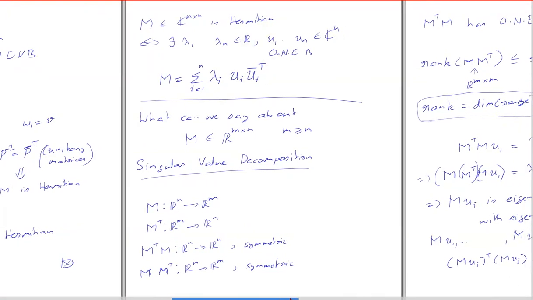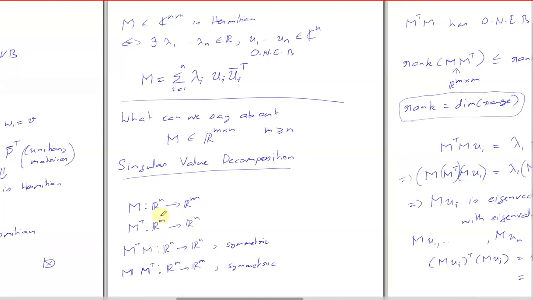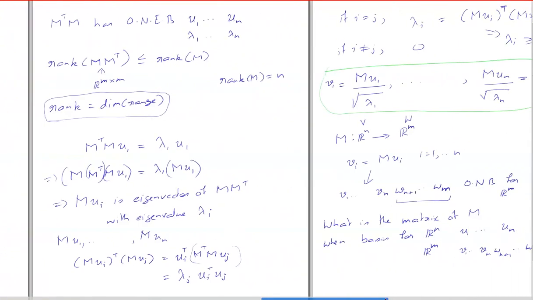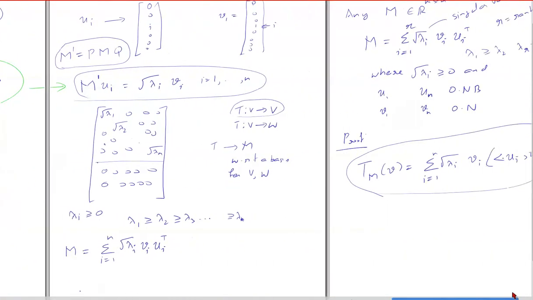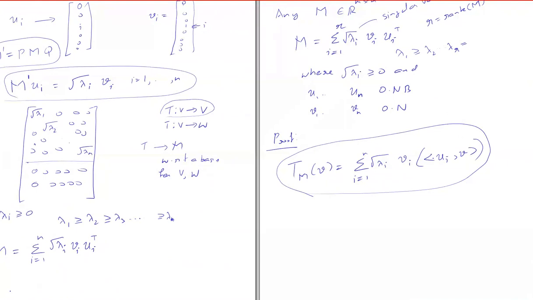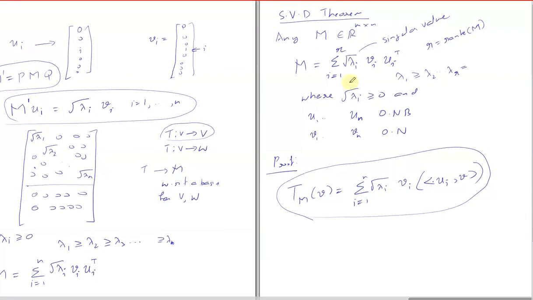Then we asked whether we can say anything about general matrices. General matrices need not be symmetric, need not even map the same vector space to itself. With the singular value decomposition theorem, we can write any such matrix as the summation of R smaller matrices, where R is the rank of the matrix.